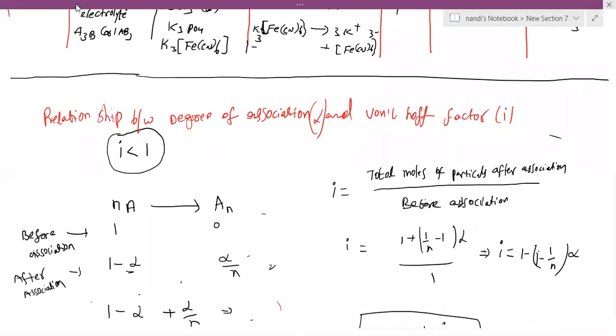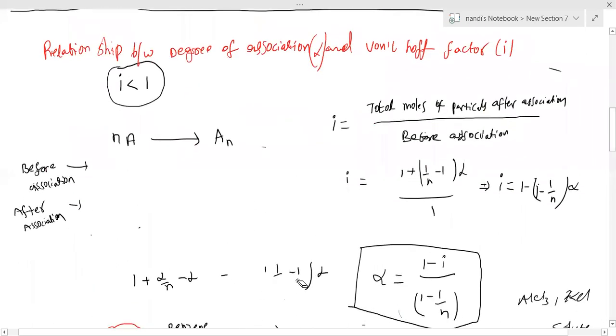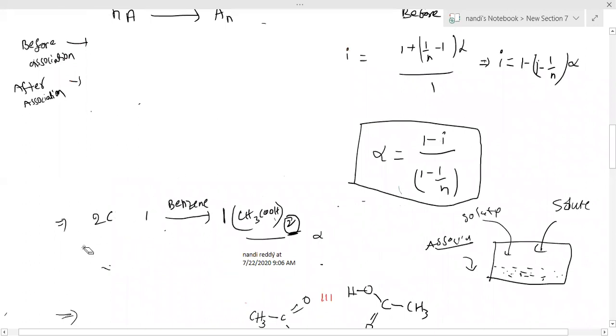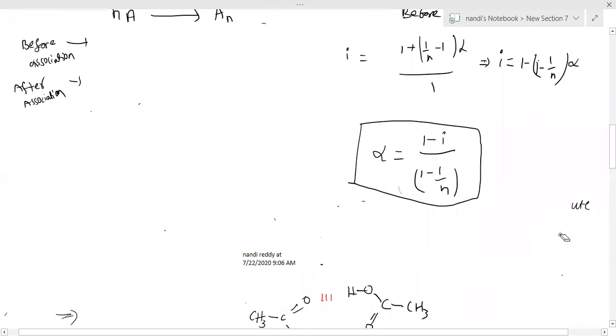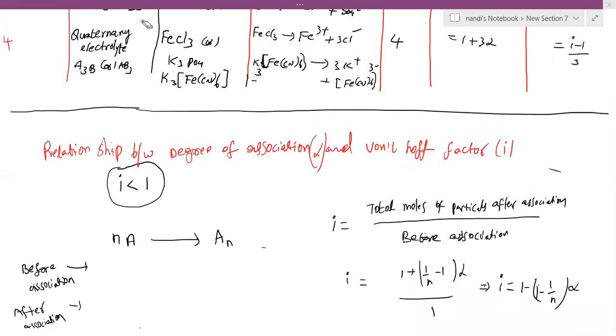Now I am explaining. Please look here. Very simple thing.